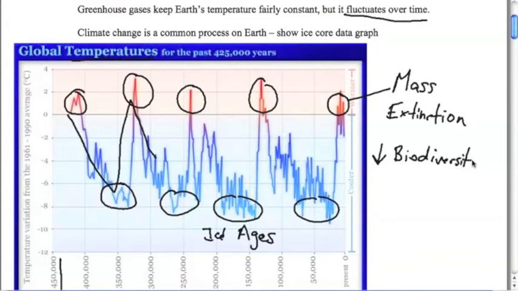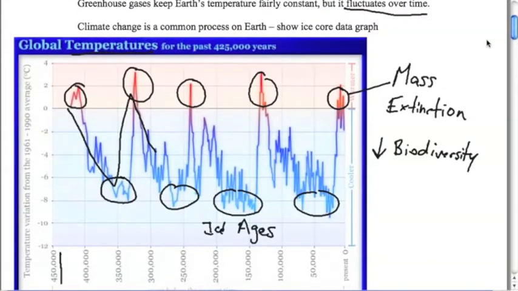So I really want to point out that temperature fluctuations are common over time. We have a lot of data to show that these temperature fluctuations happen. However, the sway is between ice ages and oftentimes mass extinction events. So that's something to keep in mind as we go.